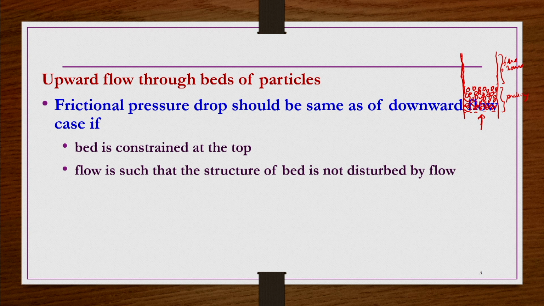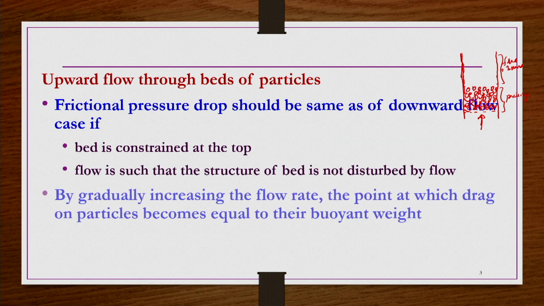If the flow is not so high, or the kinetic energy associated with the flow of the fluid is not so high that it is going to disturb the packing structure, then also the pressure drop in the case of upward flow through beds of particles would be the same as in the case of downward flow. So, under these two conditions it will be the same, whether upward flow or downward flow, the pressure drop would be the same, right.